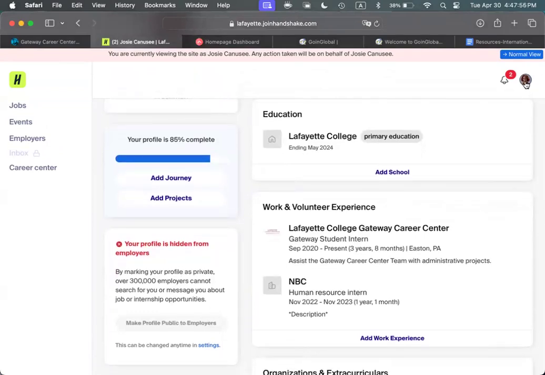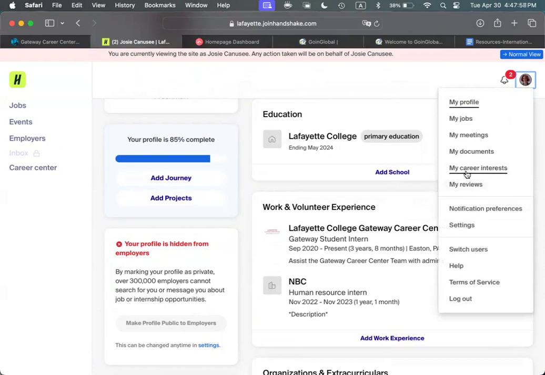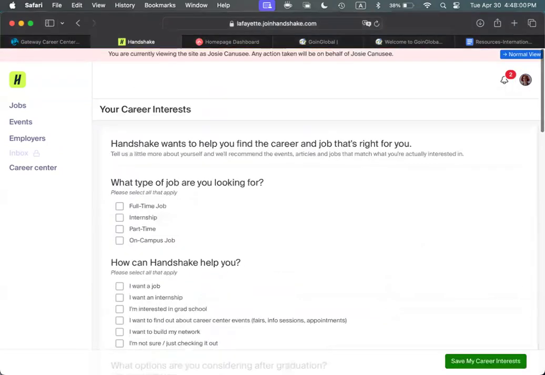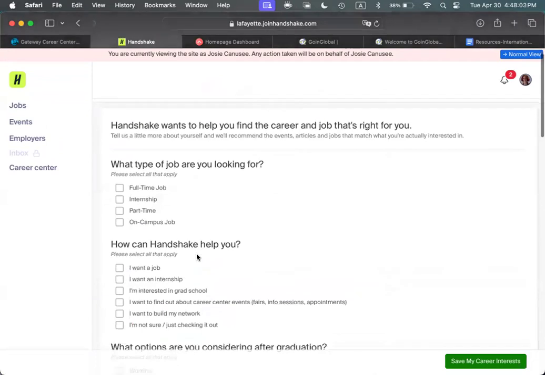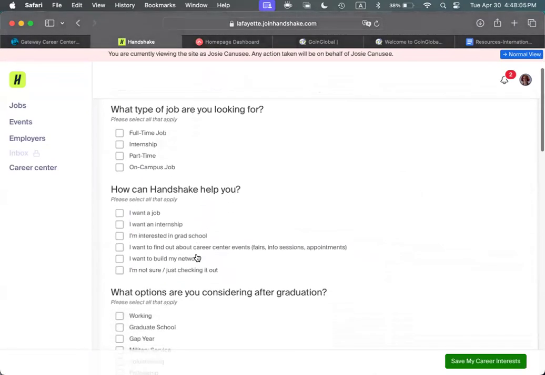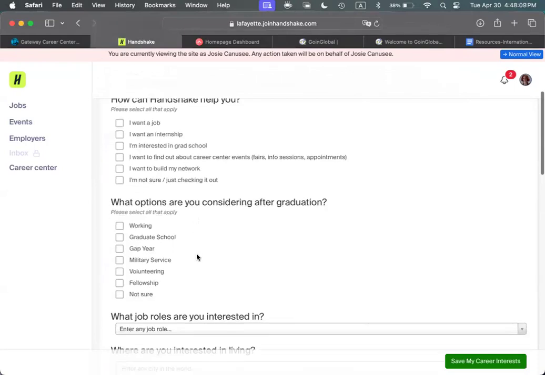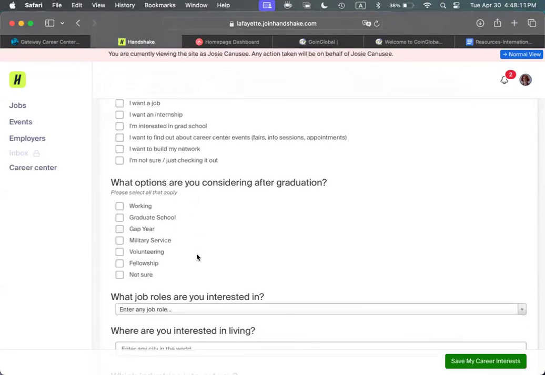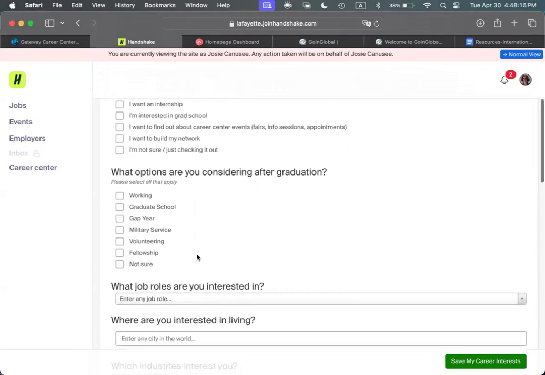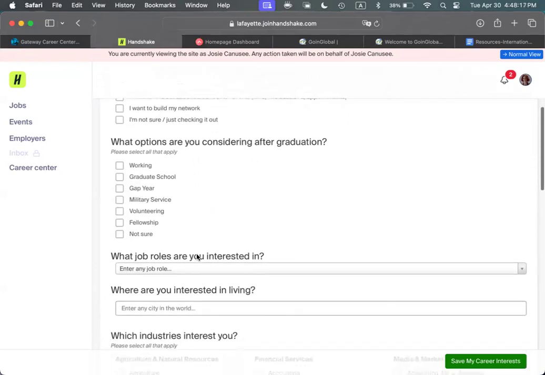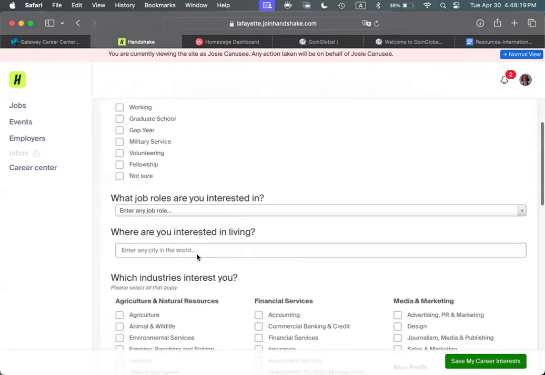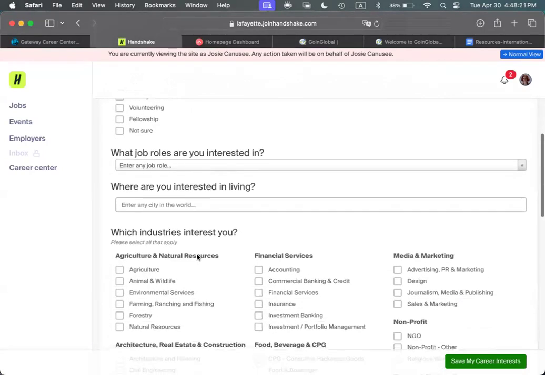Next, we'll talk about career interests. So if you go back to your profile, you go to My Interests, My Career Interests. For this, check off any boxes that apply to you. And most important, tell Handshake your geographic preferences. Include any and all industry interests, even if you're unsure. The more you tell Handshake what types of experiences you want, the more the system will direct relevant opportunities